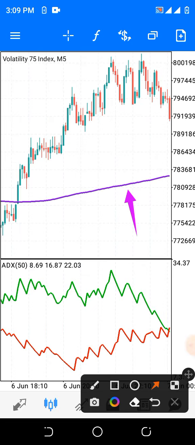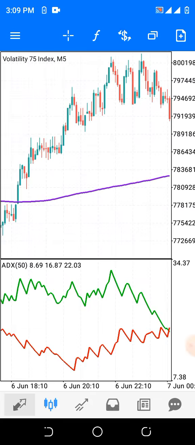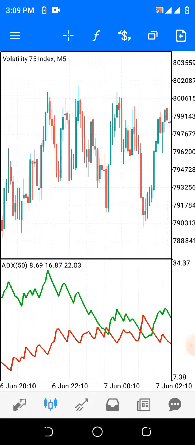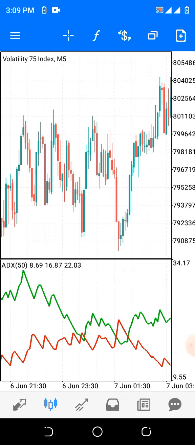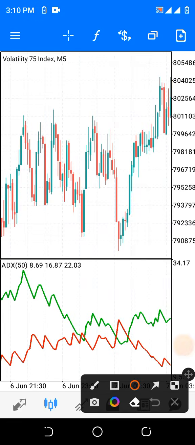So what we will be looking at is only buying signals, and we will take our buying signal from where the ADS crosses each other, whereby the green line of the ADS is above. Now, watch here. This is the crossing, and this is the place where you need to initiate your buy signal. Do you understand?